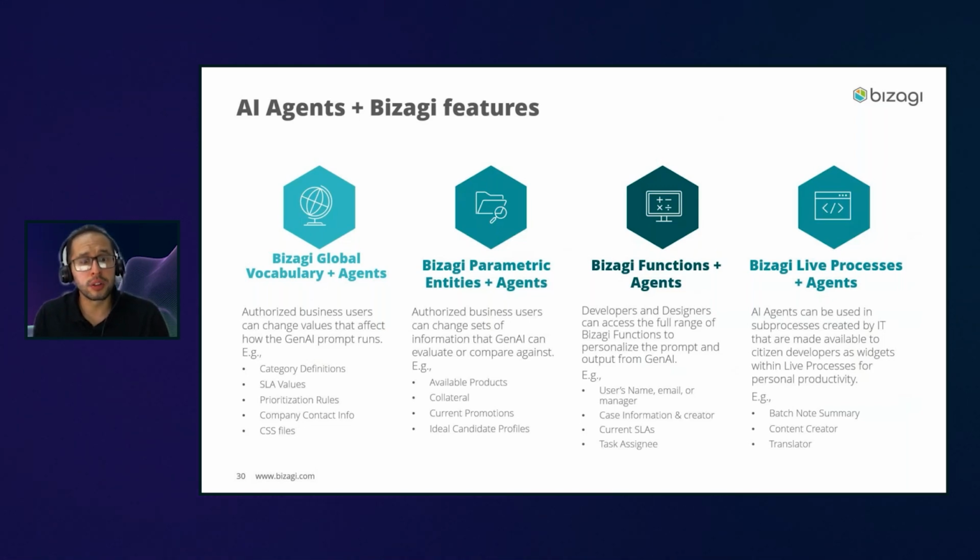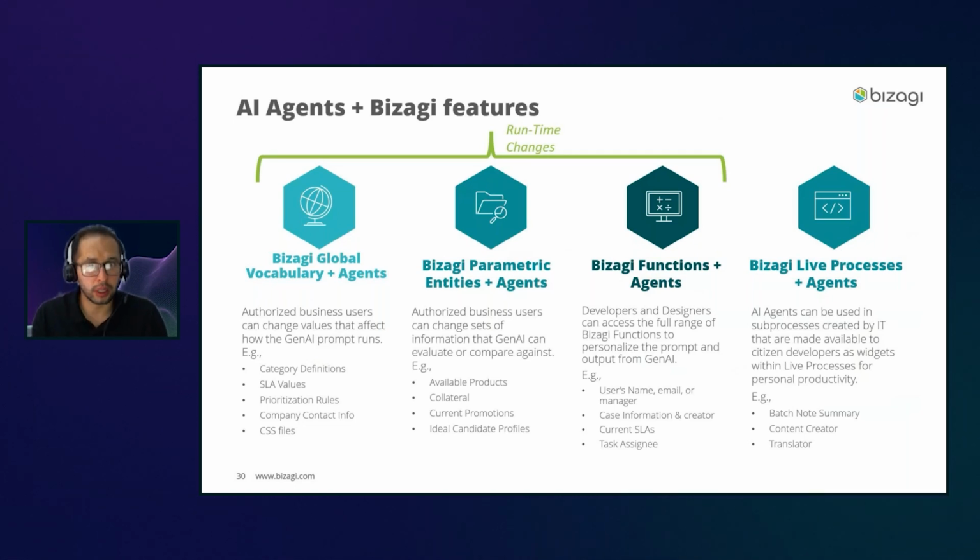And then we also have the capability to use existing Bizagi information for the agents, right? So every single time that we're doing the mapping on the agents, we have the capability to go and see directly information about the case creator, the due date, the current assignee, and use all this information to manipulate our agents.